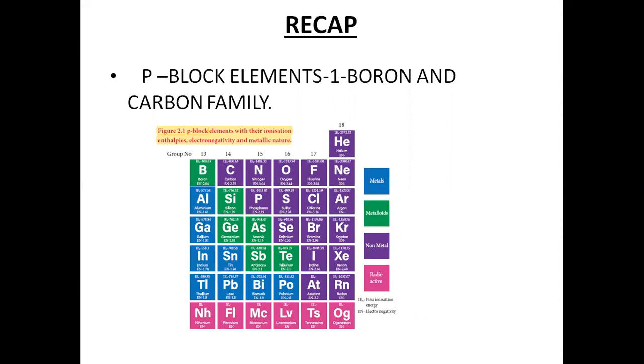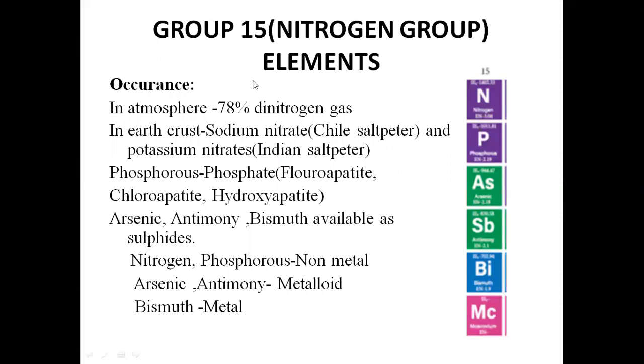Today I'm going to start with Group 15, the nitrogen group of elements.